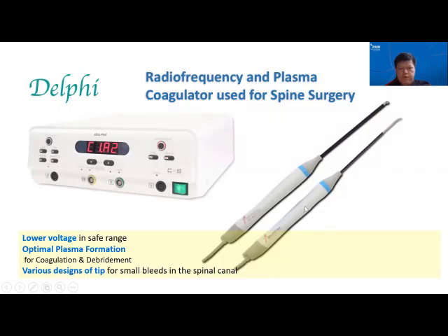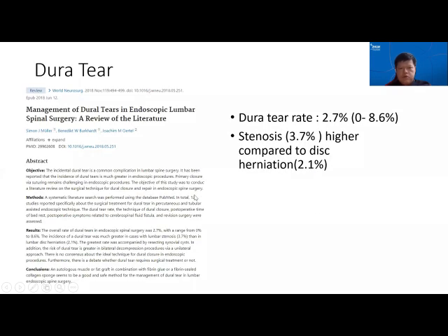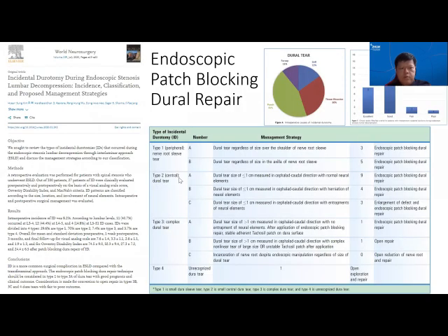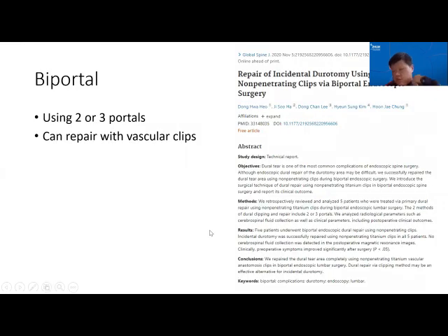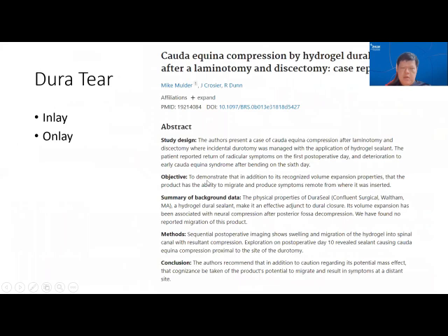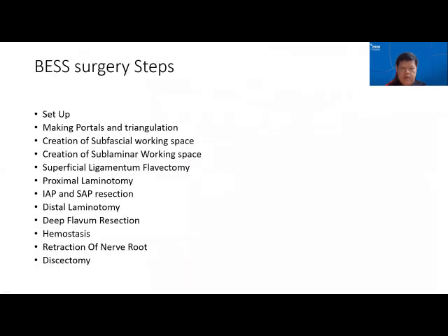So the Koreans came out with a system that is typically designed for spine, and this is what I use. And the dura tear, this is a paper that my mentor and I published, talking about using the tackle seal patch technique to repair various sizes of dura damage. Of course, we can convert to open as well. In biportal, we can also use non-penetrating vascular clips to repair, as well as sutures using Yuen's technique, and the other inlay and onlay techniques for dura repair.